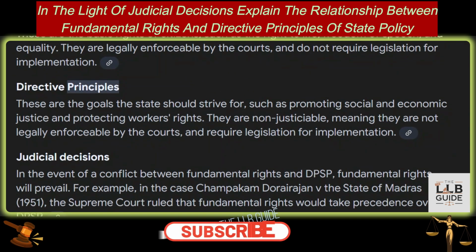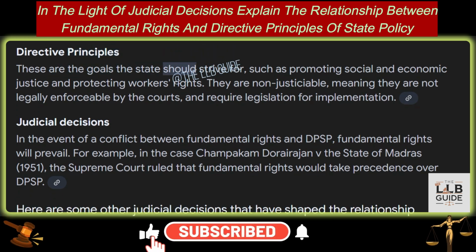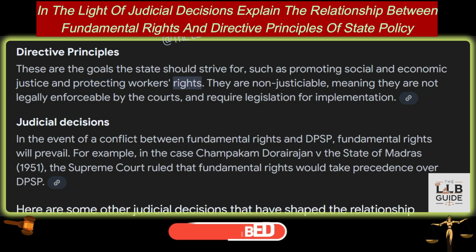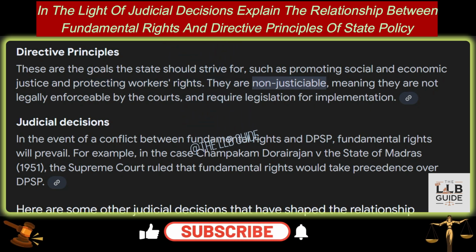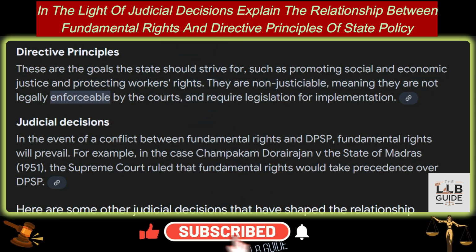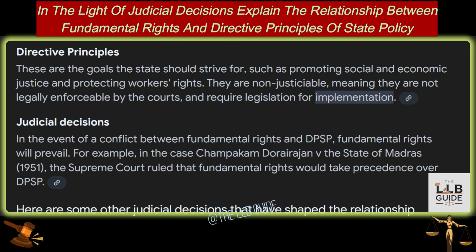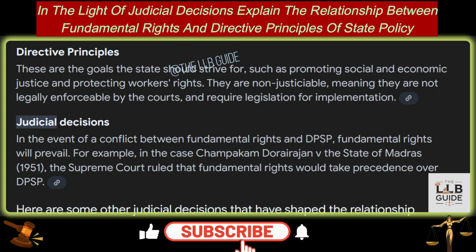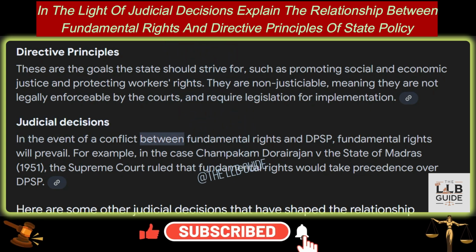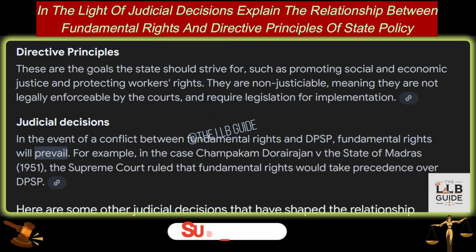2. Directive principles. These are the goals the state should strive for, such as promoting social and economic justice and protecting workers' rights. They are non-justiciable, meaning they are not legally enforceable by the courts, and require legislation for implementation. And 3. Judicial decisions. In the event of a conflict between fundamental rights and DPSP, fundamental rights will prevail.